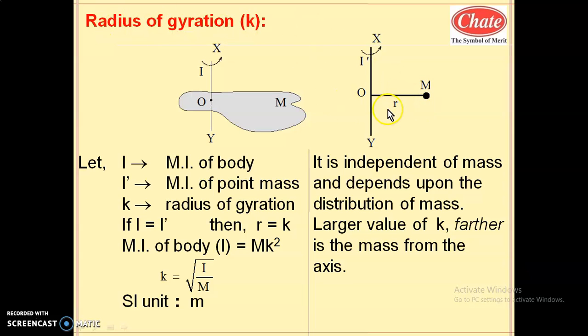This radius of gyration is found to be almost the RMS value of the distance of the n particles. So this is the concept of radius of gyration.